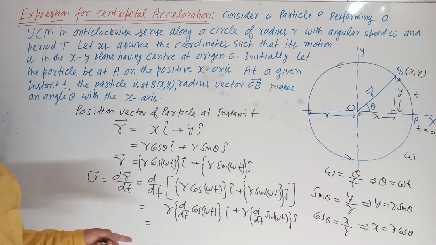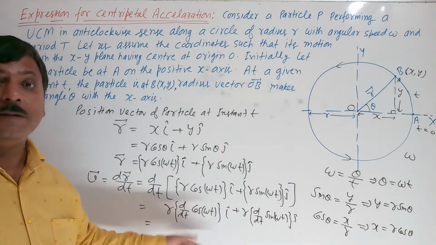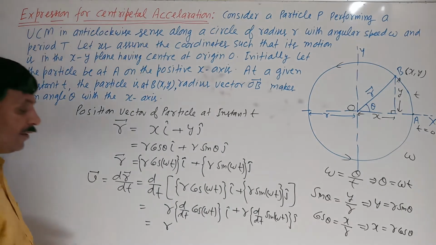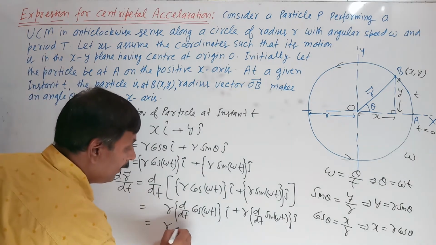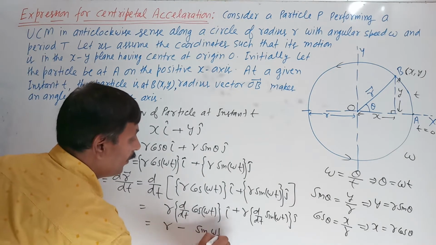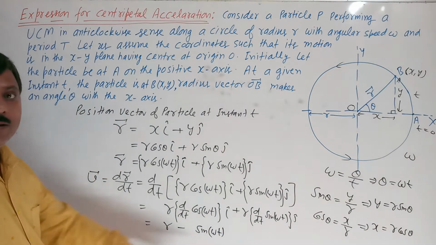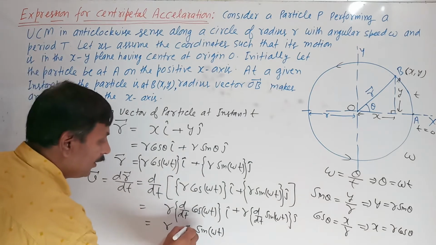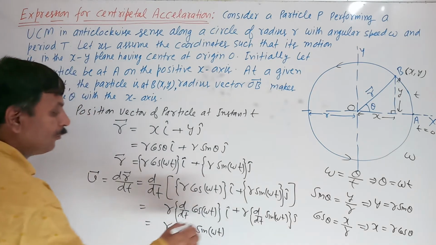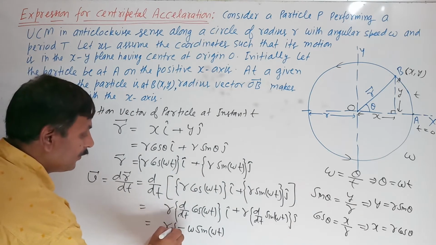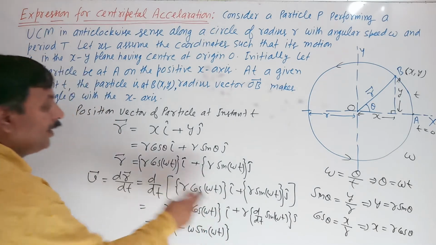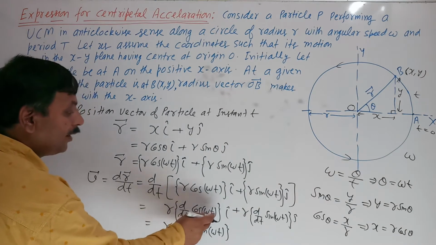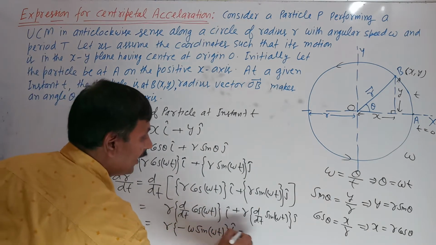The differentiation of cos omega t we know: cos theta differentiates to minus sin theta. So this is minus sin omega t, and the constant multiple of t comes out. So this will be minus omega sin omega t. This is the differentiation of d by dt of cos omega t, so r d by dt of cos omega t I cap.